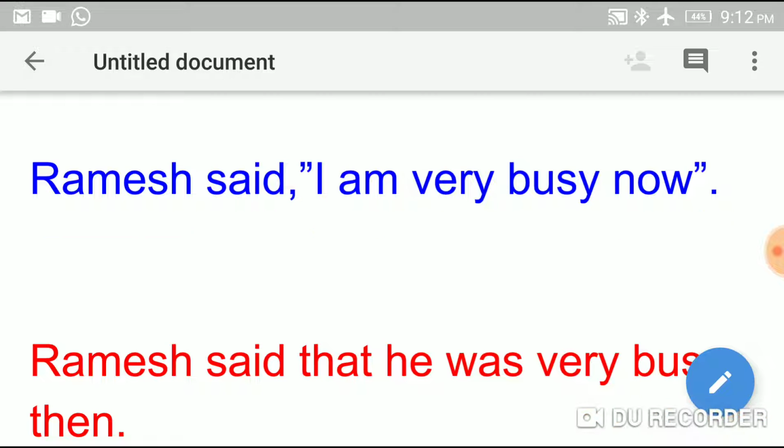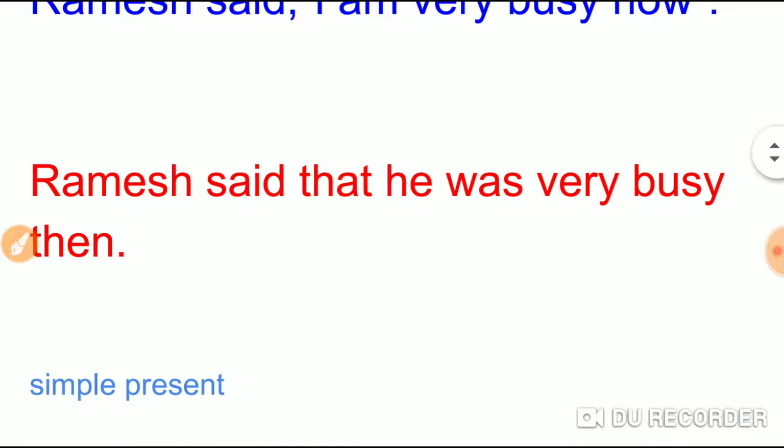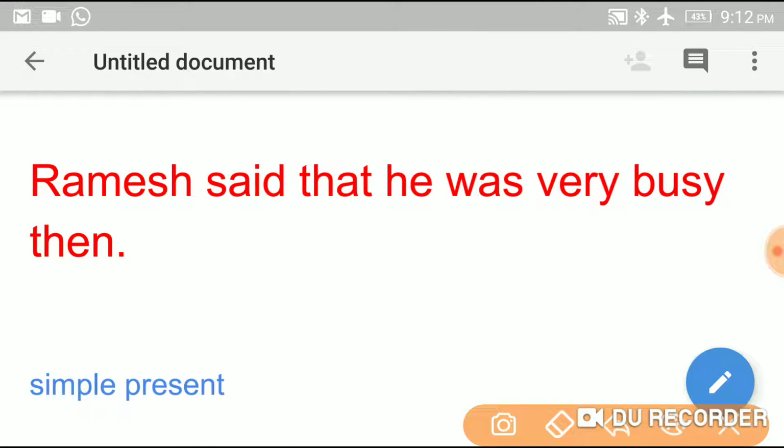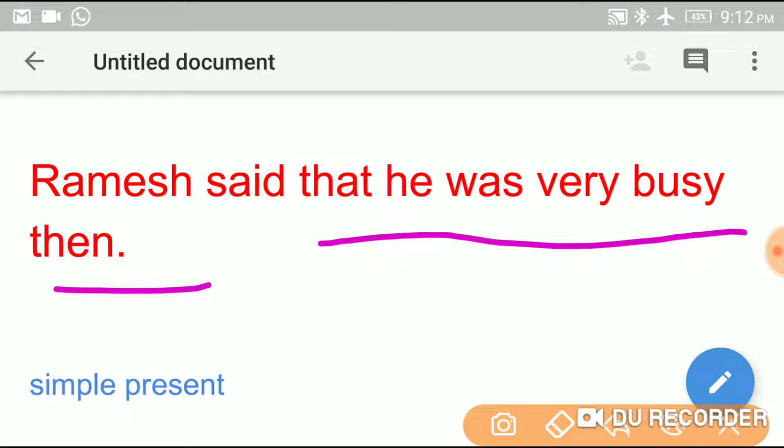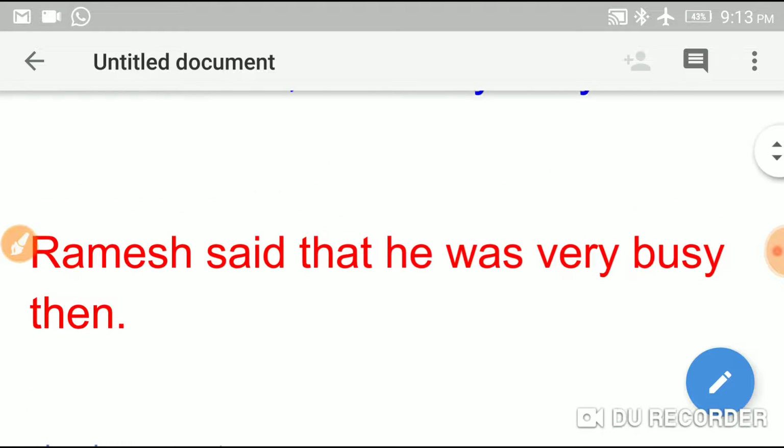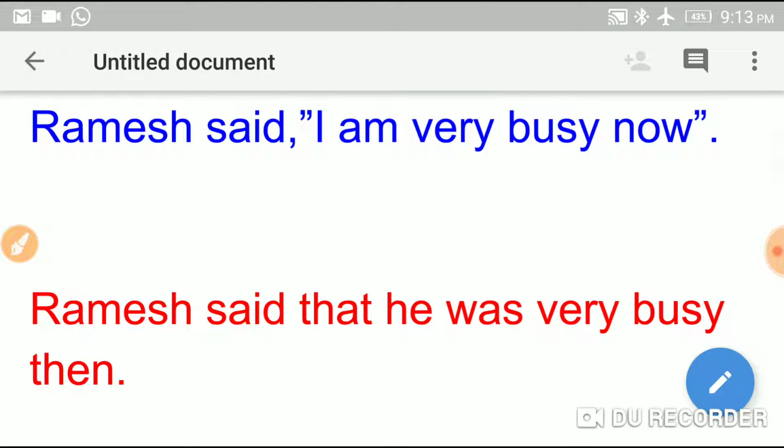Now let us see what is indirect speech. See here, Ramesh said that he was very busy then. See here, in the first sentence we have quoted the exact words of the speaker.